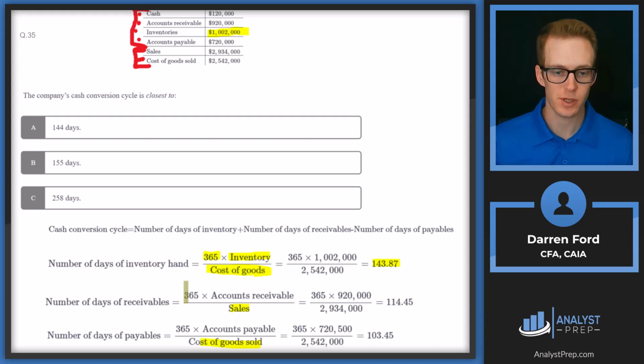And then from here, number of days receivable, similar idea: 365 times those accounts receivable, and then we're dividing that by sales. That gives us 114.45. These first two numbers are going to be added together, and then the last one will be subtracted out. 365 times accounts payable divided by cost of goods sold, and when we work that through, we get 103.45. Add, subtract, and we get 154.87, and so we're going to round that up to a full day of 155 days. Answer B.